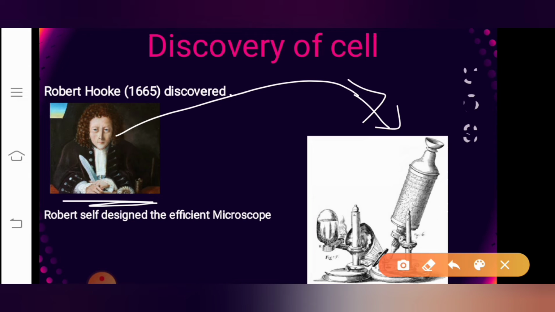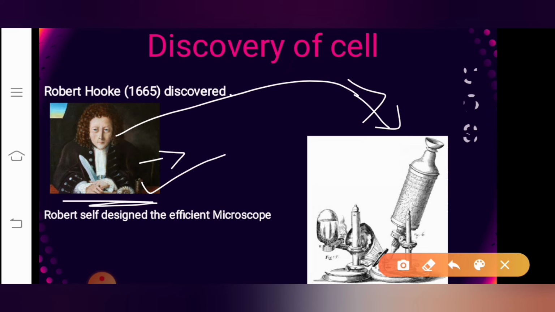But as Robert was very much interested in doing all these works, he put a lot of effort and made a self-designed microscope. There was a microscope before, but to observe the tiny things very clearly, the microscope should be still more efficient. With the help of the microscope which Robert designed, he observed a large number of micro objects.